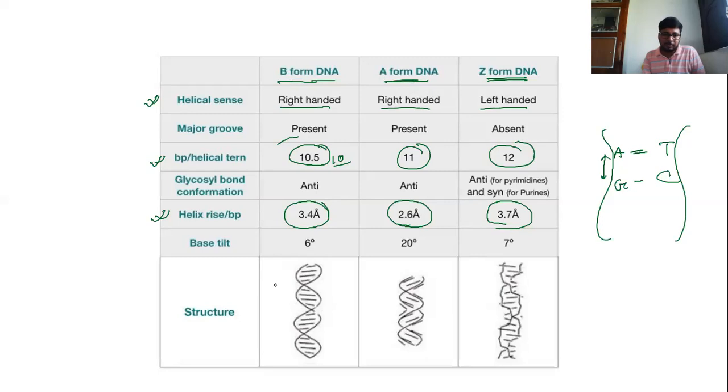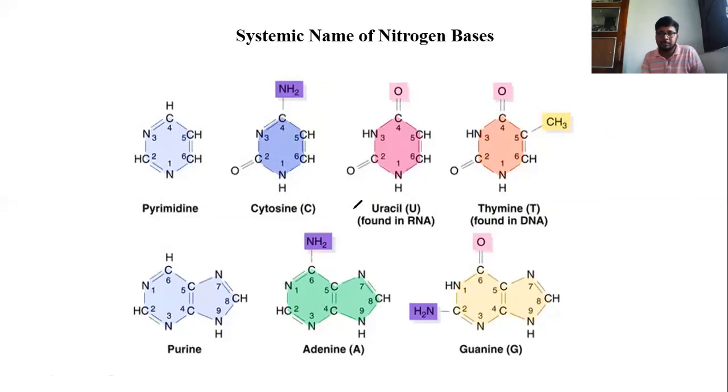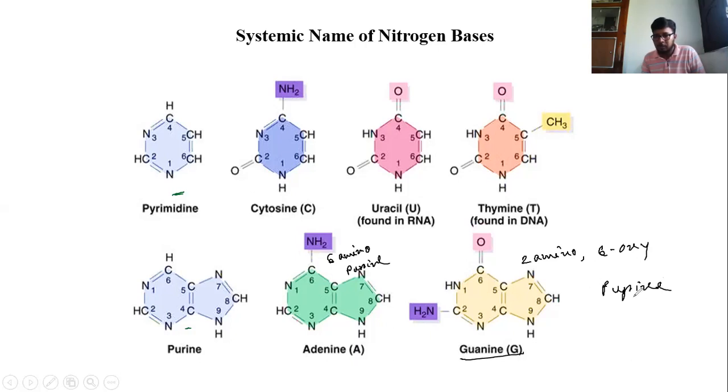Just one more thing you have to remember: the systematic names of the nitrogen bases. This is a pyrimidine and this is a purine, and this is adenine, whose systematic name is 6-aminopurine. You have to remember this, or you must study this. The systematic name of guanine is 2-amino-6-oxypurine. You have to remember this.